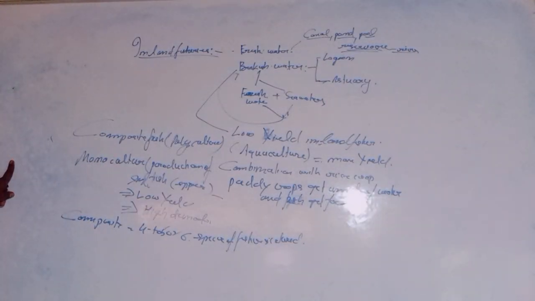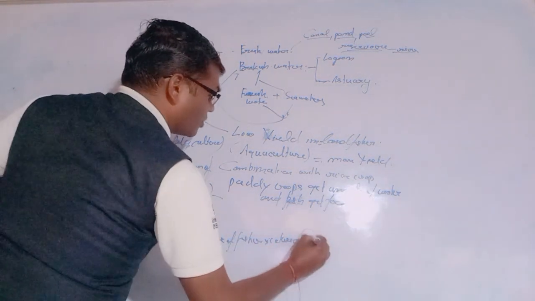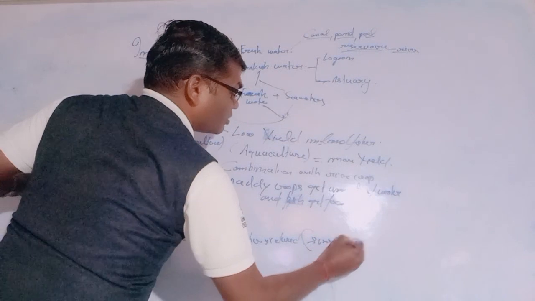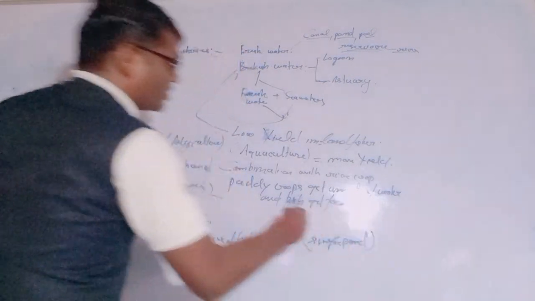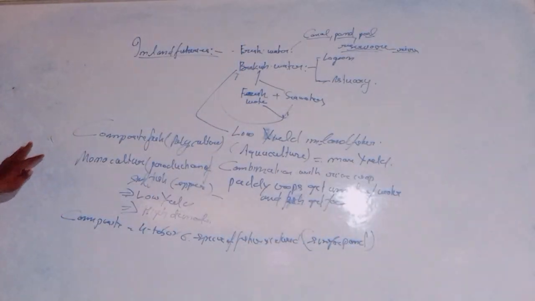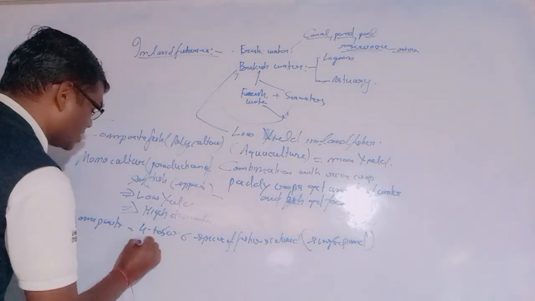What is the advantage, and why do we do it? Five to 6 species are cultured in a single pond. So a single pond has 5 to 6 fishes, more than one species, because they have different food habits.